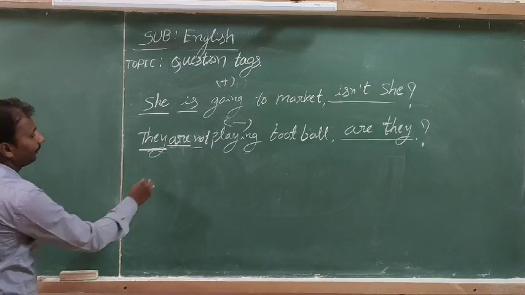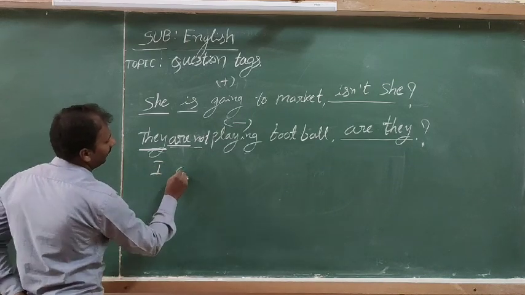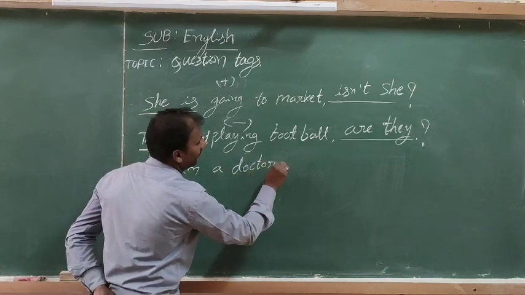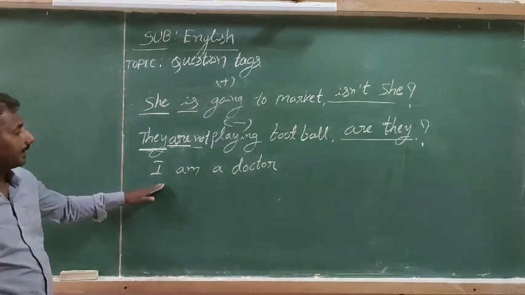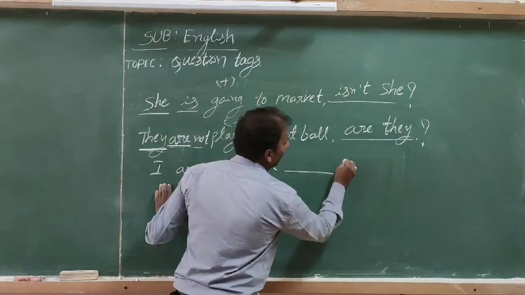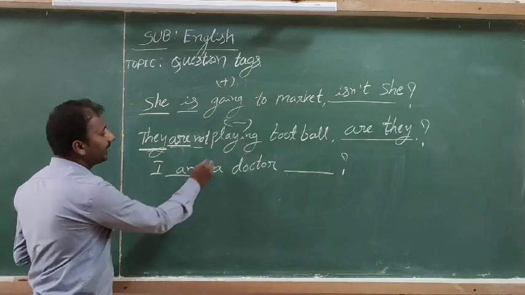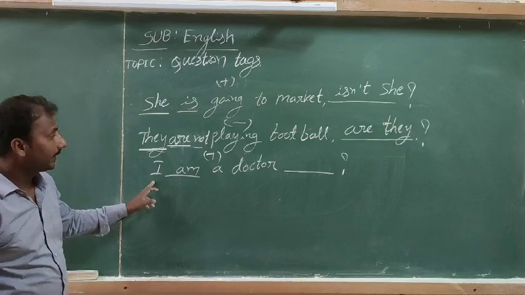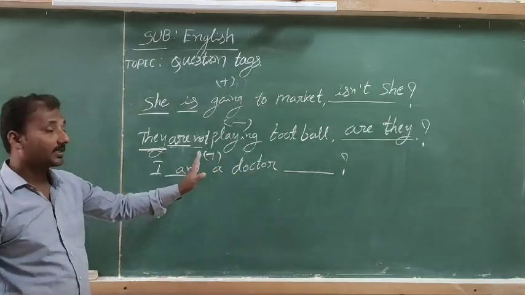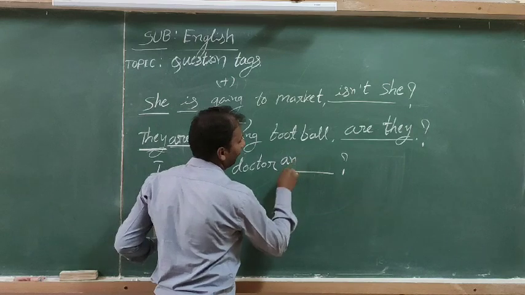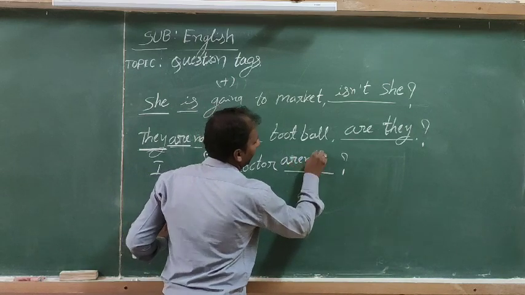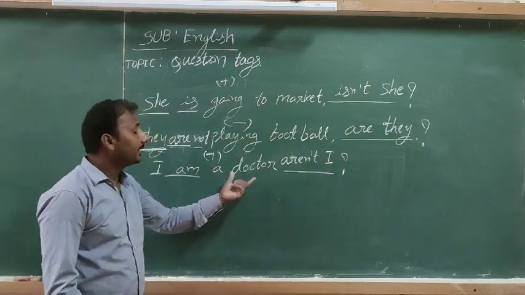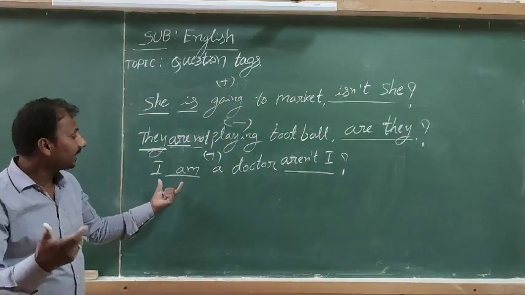Another example: I am a doctor. In the sentence, the helping verb already given is am, and the statement is positive. So for a positive statement we use a negative tag: am plus not, aren't I. Remember this, it is an exceptional case of a question tag.